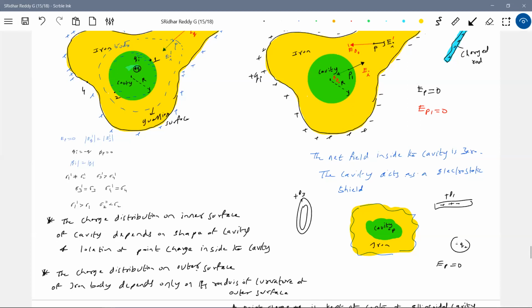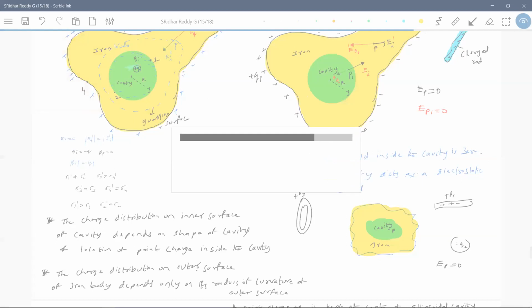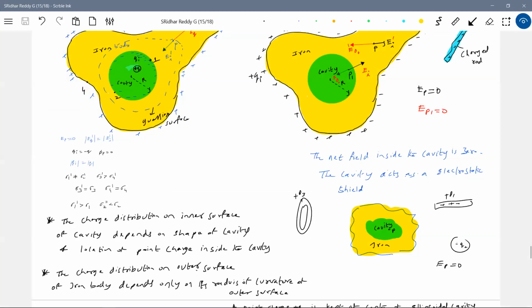Any doubts if you have, you can clarify. This is about the theoretical background. We still didn't enter numericals. This is only about the induced charge, everything.